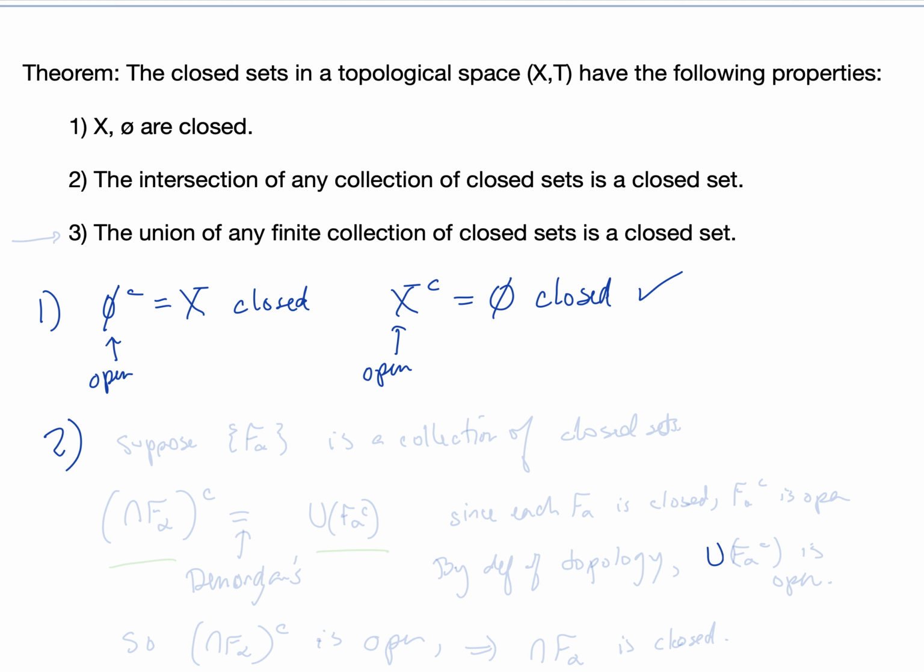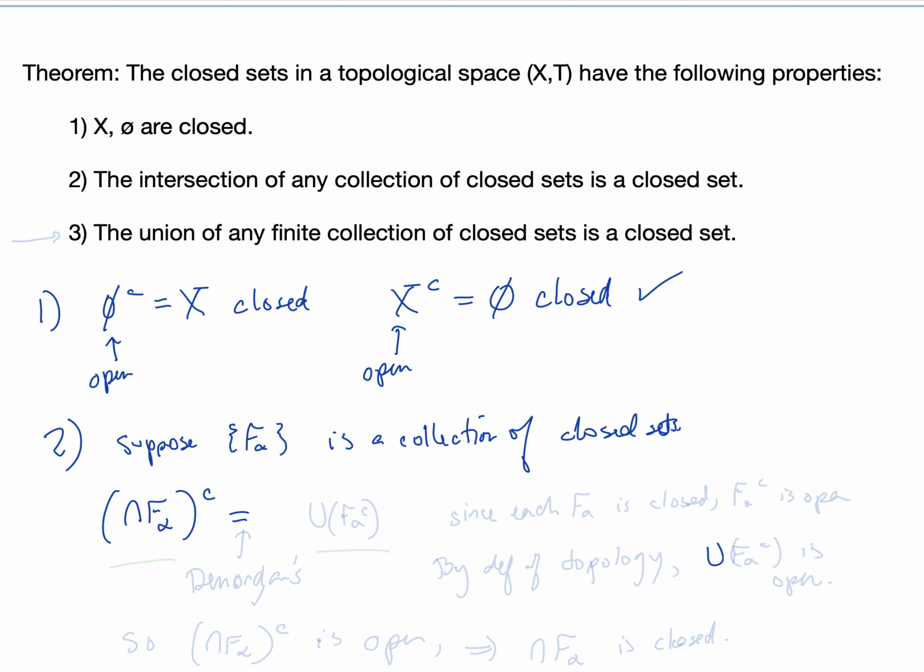The intersection of any collection of closed sets is a closed set. So suppose that the collection F sub alpha is a collection of closed sets. It might be a finite collection or an infinite collection, countably infinite or uncountably infinite. We want to show that the intersection of these F alphas is closed. To show that it's closed, we can show that its complement is open.